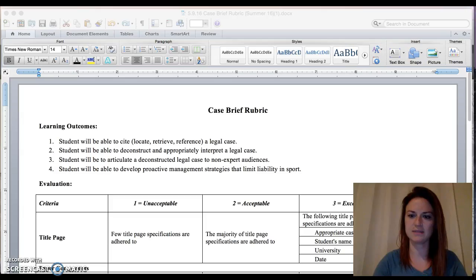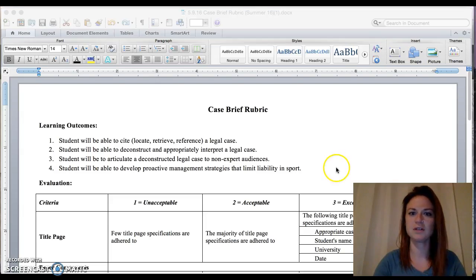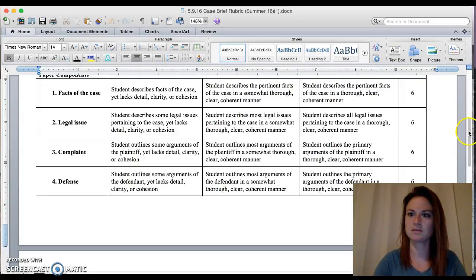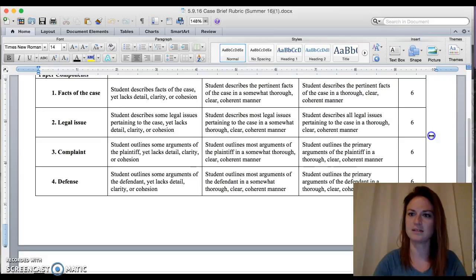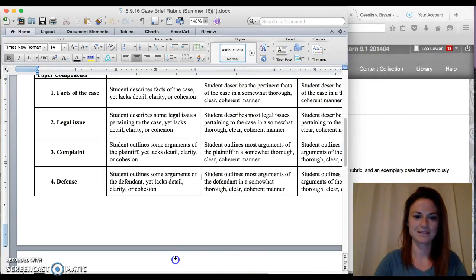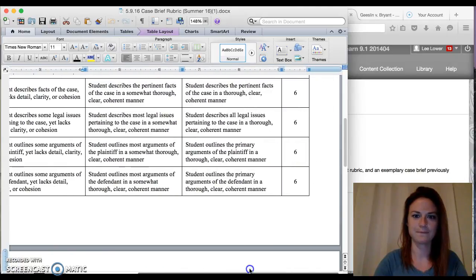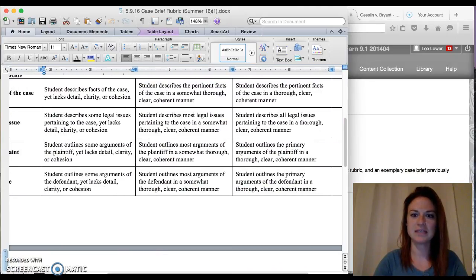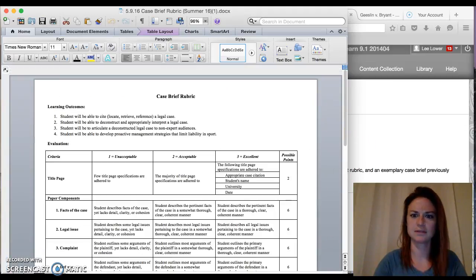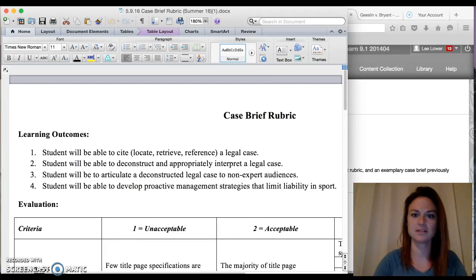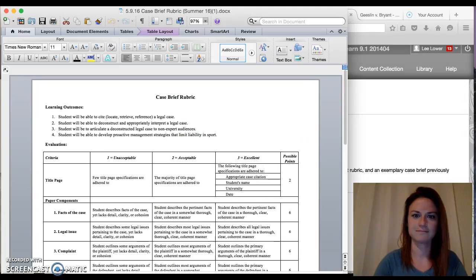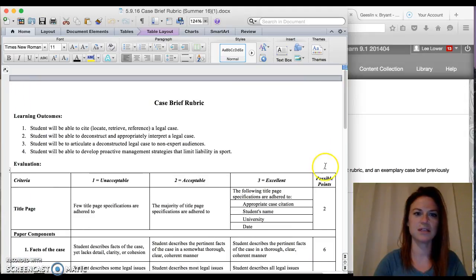See if I can find it. Here we go. Okay, let me move this over a bit so that my face is not in the way of the rubric. Okay. Now, as you can see in this rubric, sorry, adjusting the size. Wow, this is just working really well for me right now. Okay, you should be able to read this.